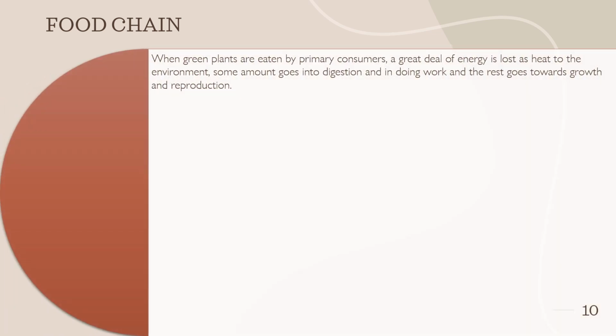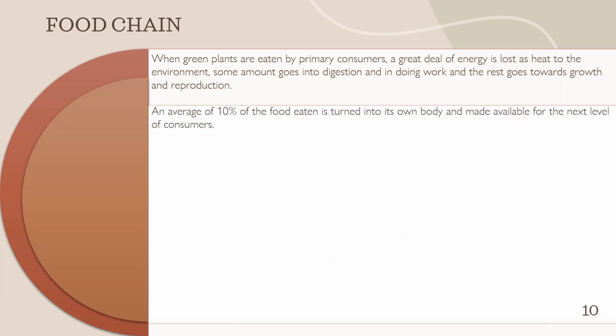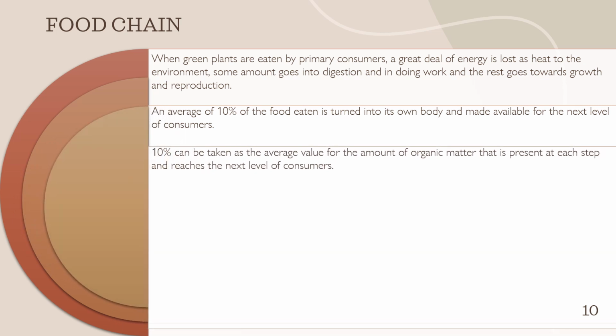When green plants are eaten by primary consumers, most of the energy is lost in the form of heat, and the remaining energy is utilized for digestion, daily activities, growth and reproduction. On average, 10% of the food eaten is turned into the body of the consumer and made available for the next level of consumers. That means that when we consider the trophic levels, starting at the bottom with the producers, as the trophic level increases, only 10 percent of the energy is moved from one trophic level to the next trophic level.